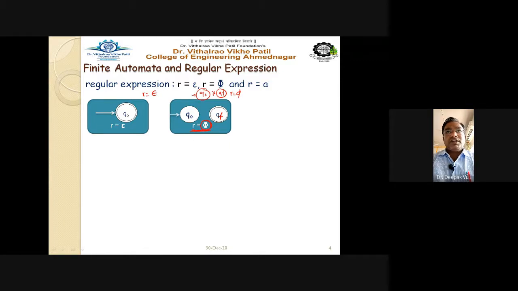Now the third case, that is R equal to a. If the regular expression is of the type R equal to a, then how to draw the automata?